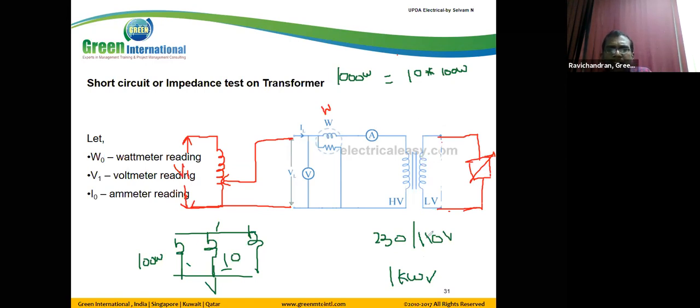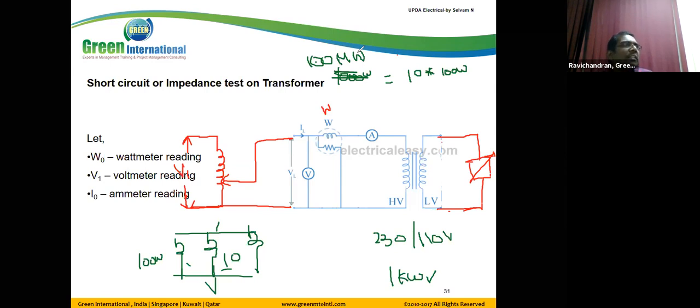For 1000 watts, I can use 10 into 100 watts. But for example, for a 100 megawatt load, we are not able to connect the load to the secondary.